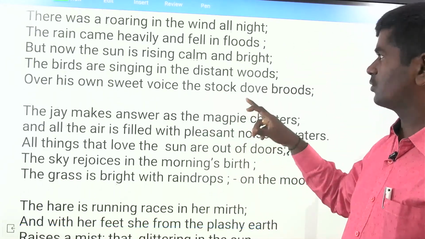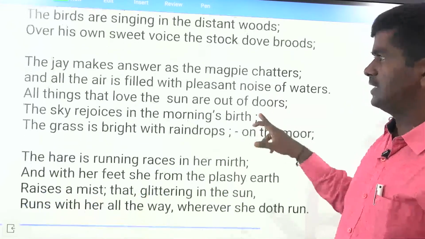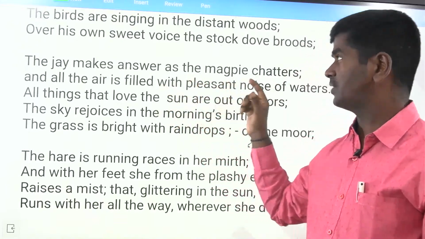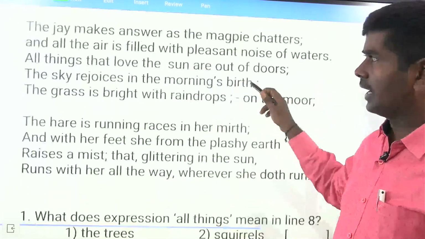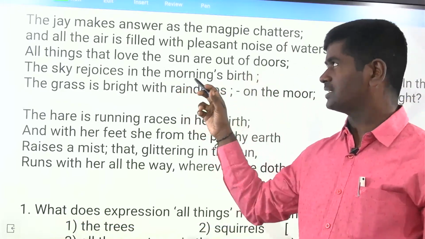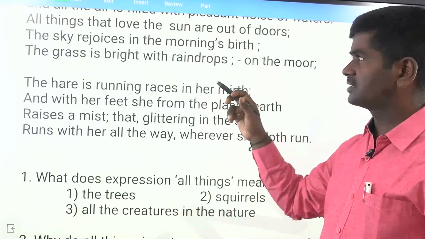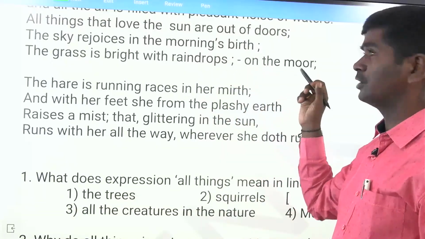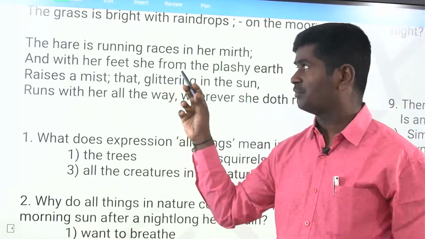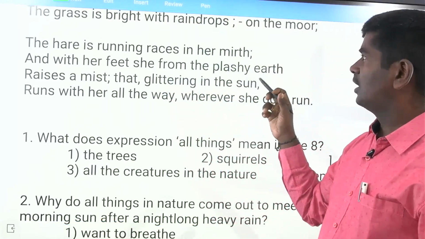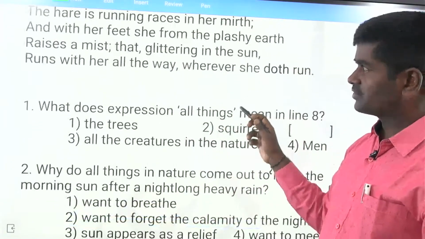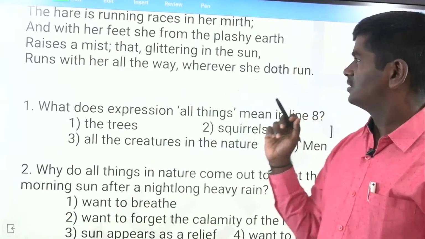Over his own sweet voice, the stock dove broods. The jay makes answer as the magpie chatters, and all the air is filled with pleasant noise of water, and all things that love the sun are out of doors. The sky rejoices in the morning's birth, and the grass is bright with the raindrops on the moor, and the hare is running races in her mirth, and with her feet she wakes from the plashy earth a mist that glittering in the sun runs with her all the way wherever she does run.